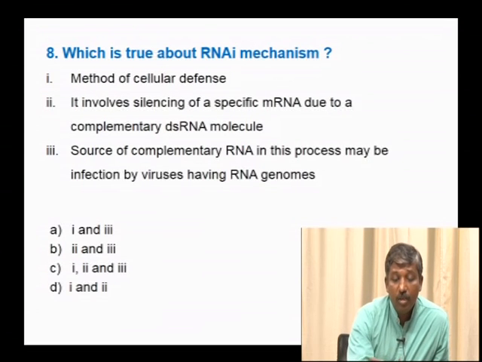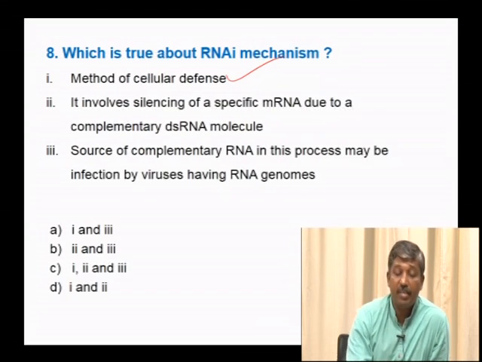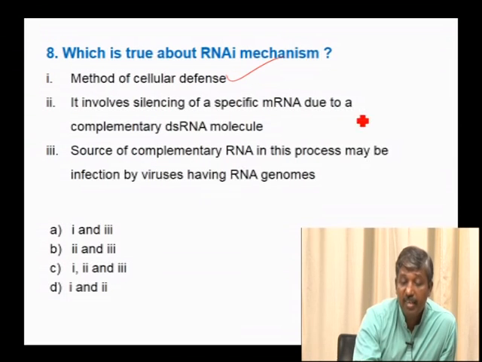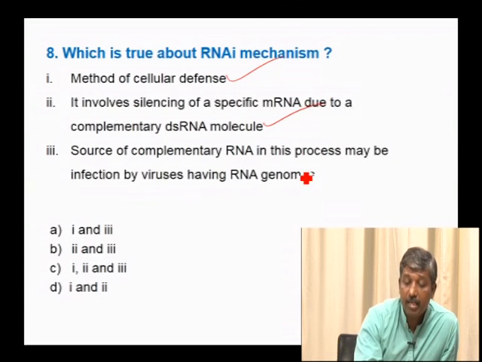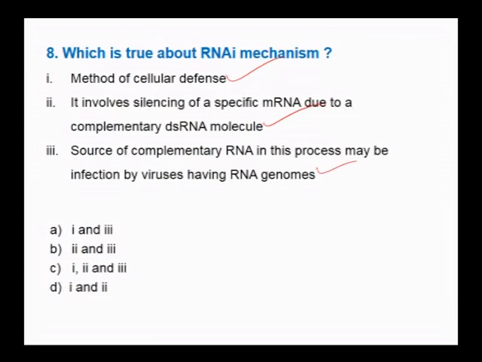Which is true about the RNAi mechanism? It is a method of cellular defense. Yes, it is a method of cellular defense. It involves silencing of a specific mRNA due to a complementary double-stranded RNA molecule. The source of complementary RNA in this process may be infection by viruses having an RNA genome. So hence all these three are correct. When viruses with an RNA genome infect these eukaryotic cells, they gain the ability to resist the growth of the pest due to the RNA interference mechanism.